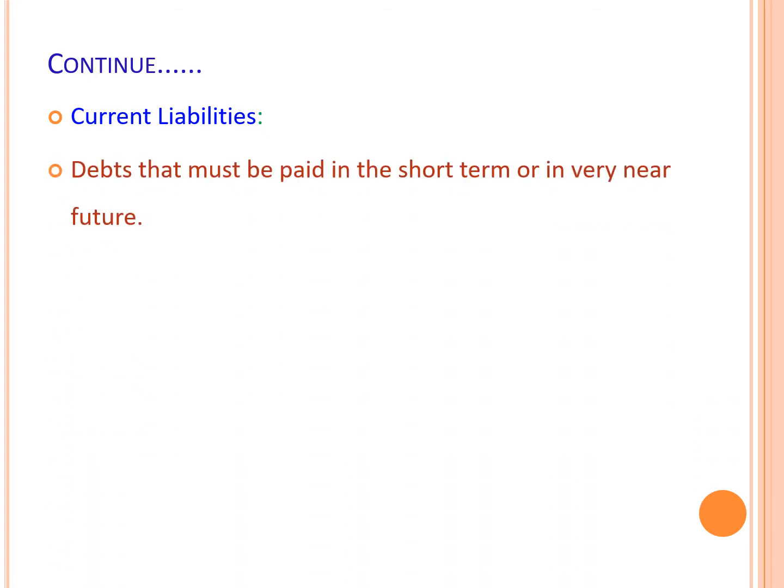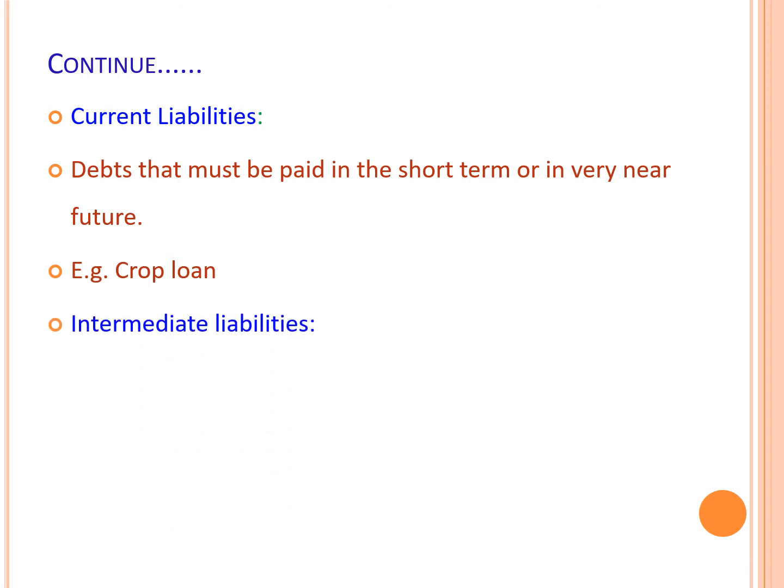Then liabilities are also of three types. First one is current liability. Debts that must be paid in the short term or in the very near future are called current liabilities. For example, crop loan.